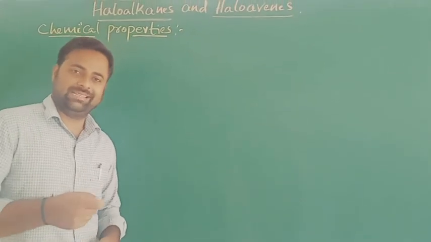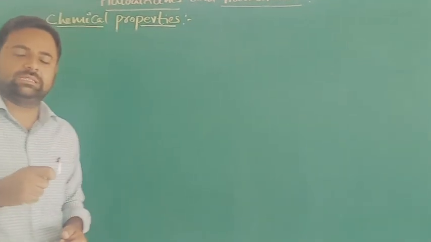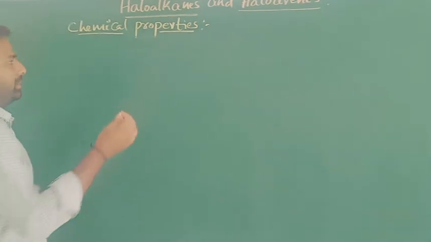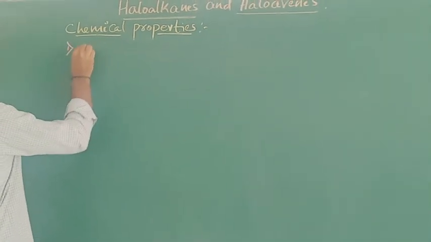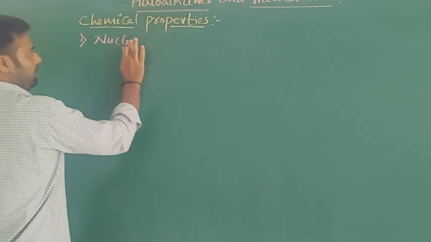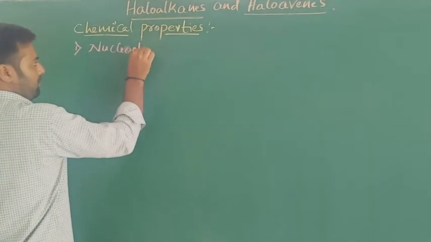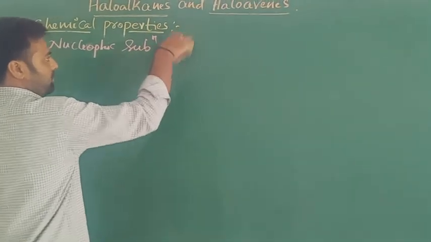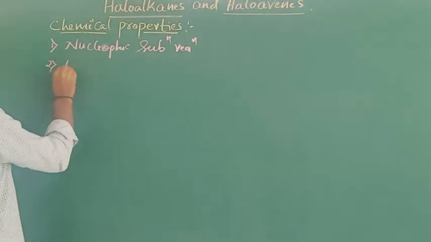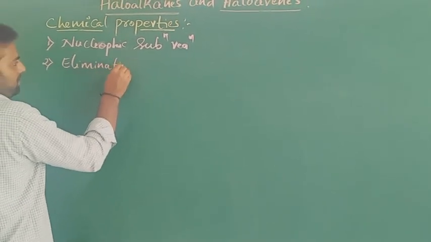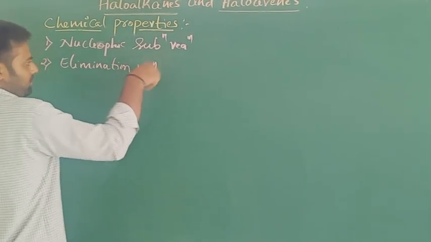Yes, let's see some chemical reactions involved by the alkyl halides. Types of chemical reactions. First one is nucleophilic substitution reaction. The second one is elimination reaction.